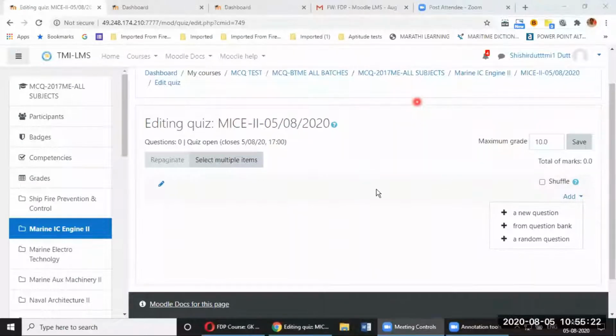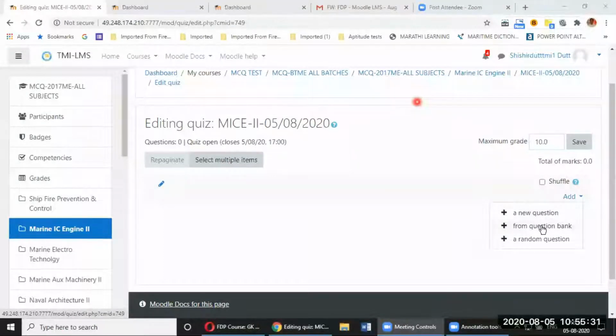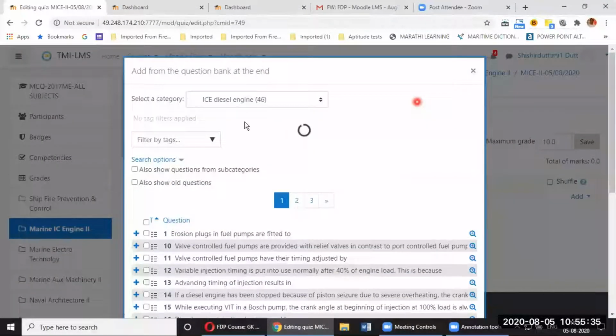Yeah. Okay. So add a new question. You have to add one by one and it will not be categorized properly. I told you in the beginning. So I will use some question bank currently. And with which question bank? Now I have the choice of selecting the category.